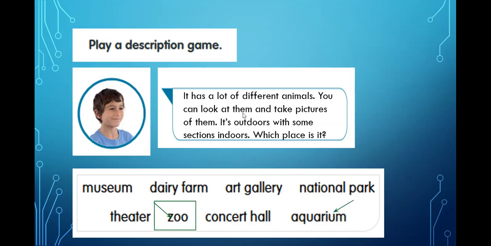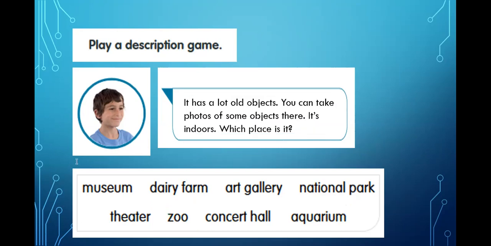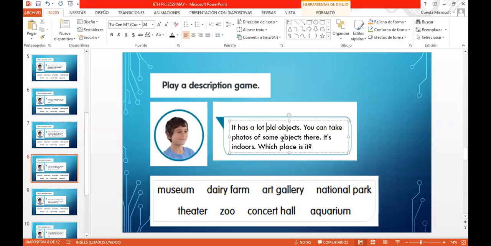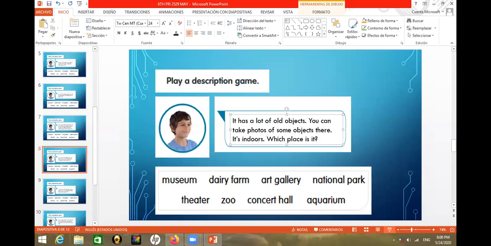Next description reads, it has a lot of old objects. Oh, my mistake, sorry. Okay, there we go. It has a lot of old objects. You can take photos of some objects there. It's indoors. Which place is it?